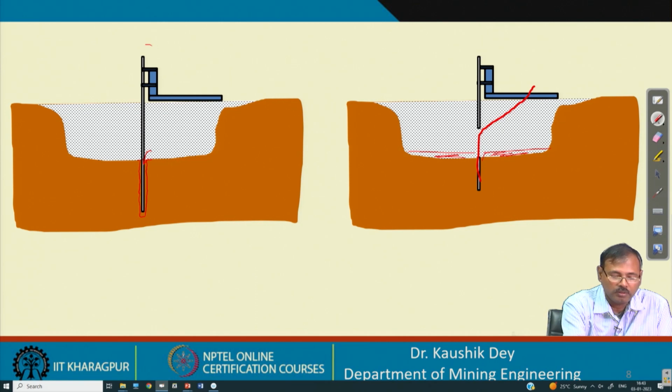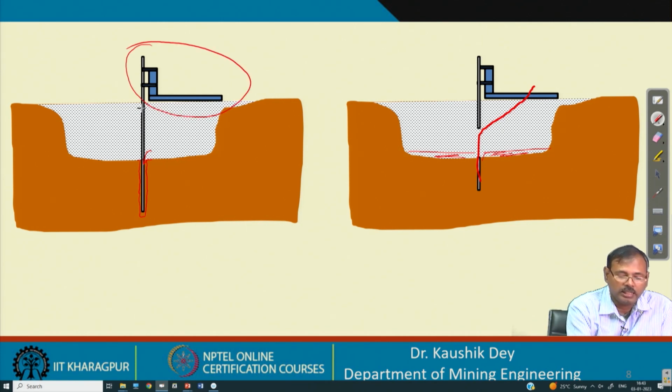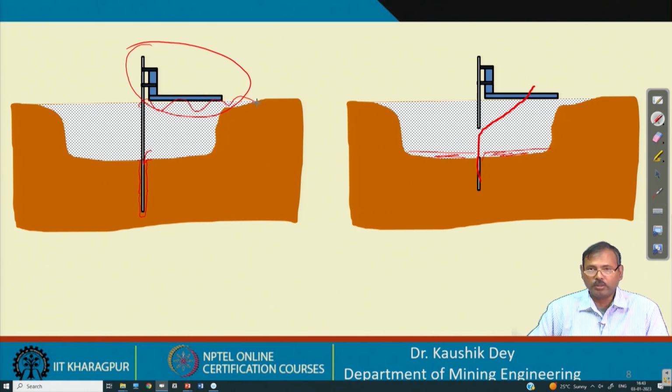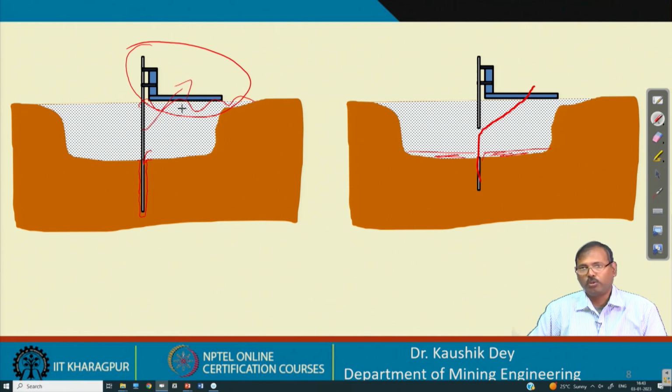As this drilling is carried out from a floating device and there are waves, as it is a sea or big lake, there are waves that try to oscillate the floating structure. This oscillation affects the integrity of the drilling system. So the holes deviate, holes may be lost, the drill bit may be broken, and positioning of the hole is very difficult.